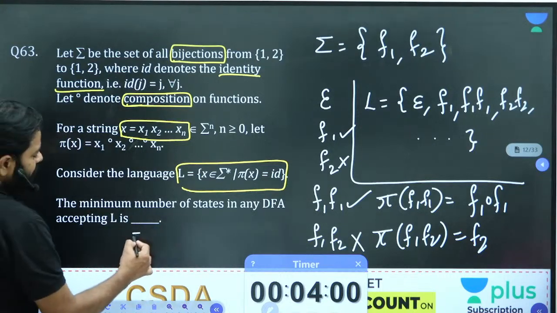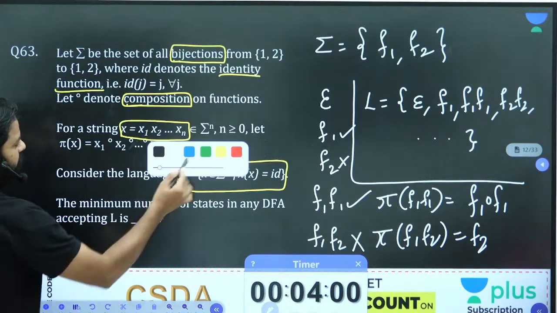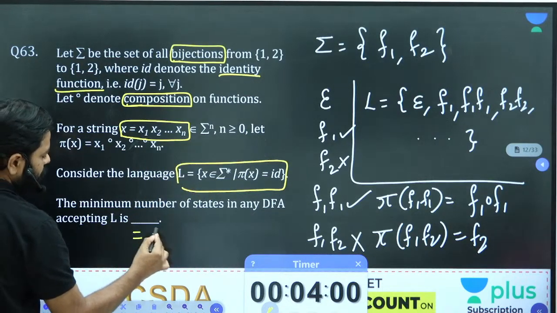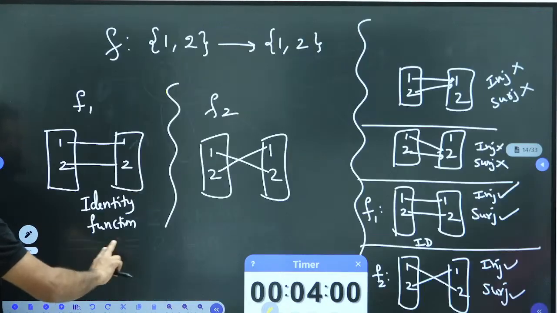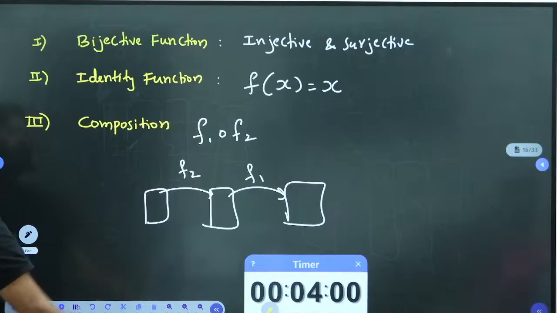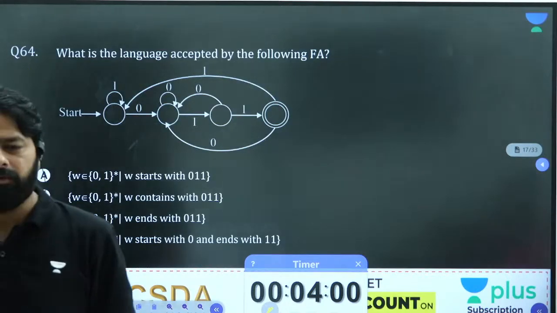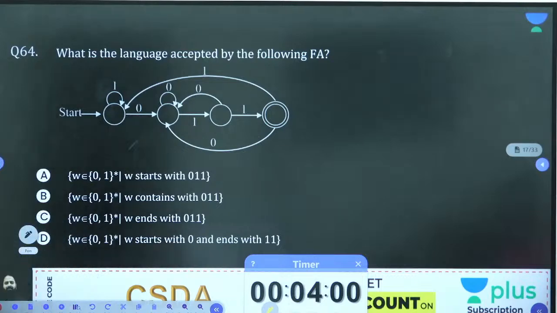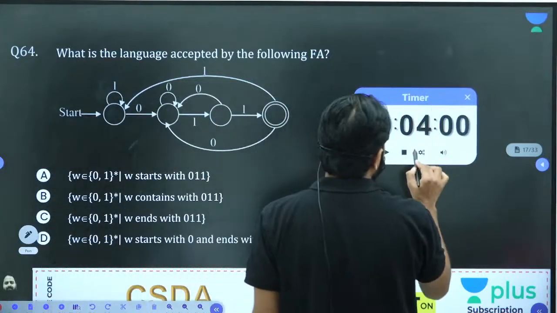Here answer will be... if you have completed this, we can go to the next question. So this kind of questions are really interesting. Now this will take just 2 minutes.